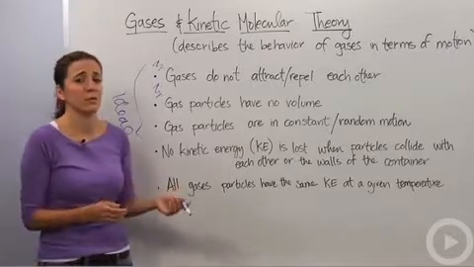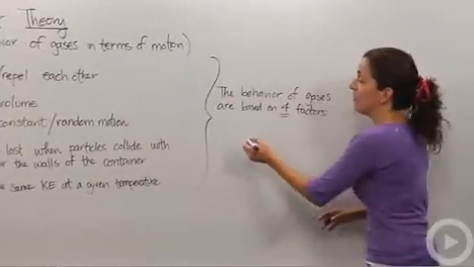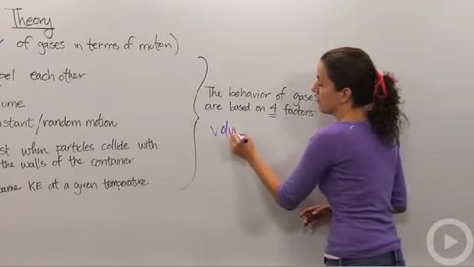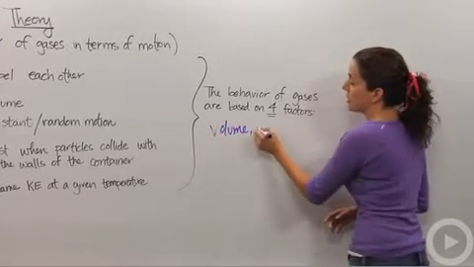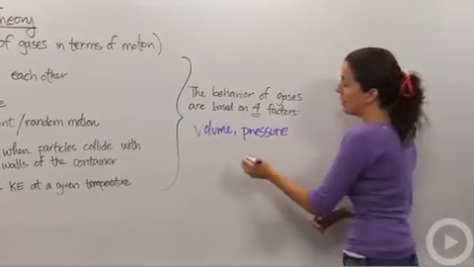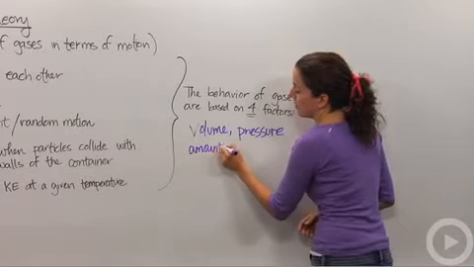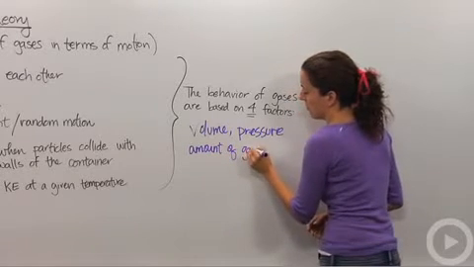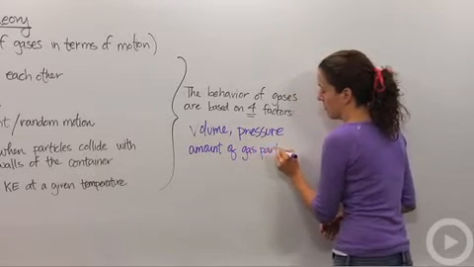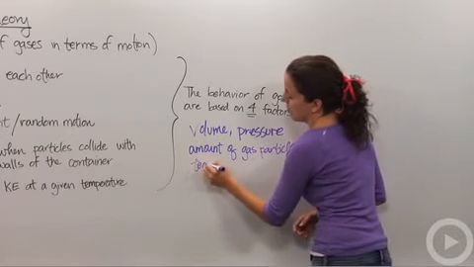So the behavior of gases is based on 4 main factors. They're based on the volume of the container that they're in, the pressure that is on the container from those gas particles, the amount of gas particles that we're talking about, and the last one is the temperature.